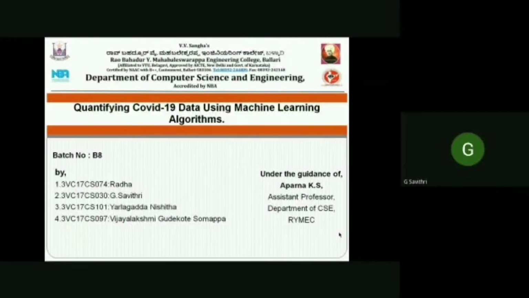Good afternoon to everyone. Today I am going to explain quantifying COVID-19 data. We have developed this project based on a machine learning algorithm. We are the four people who developed this project: Radha, Savitri, Nishita, and Vijay Lakshmi, under the guidance of Aparna ma'am.